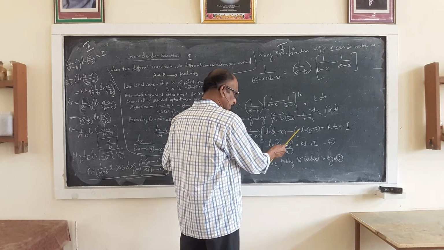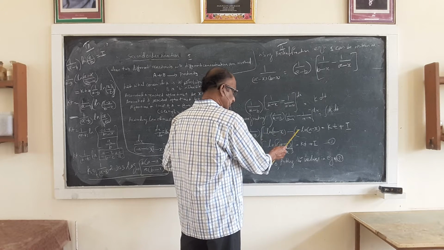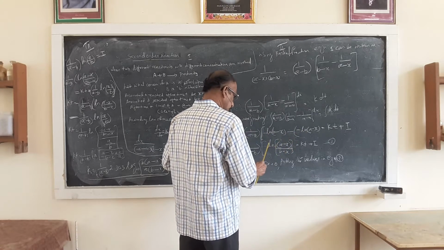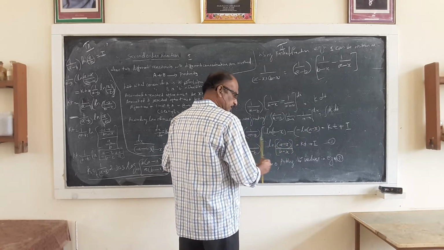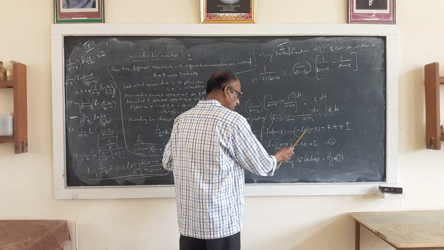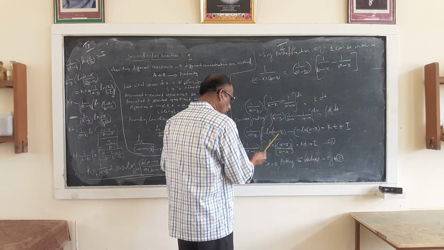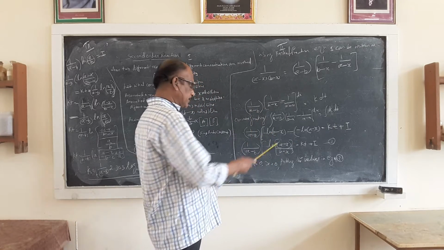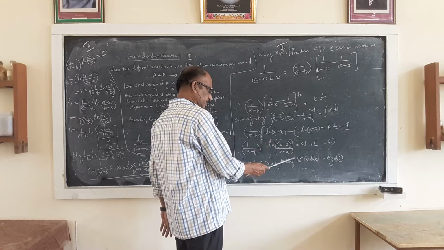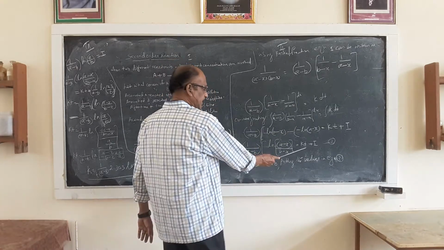Minus minus is positive, so this comes first: ln of (A minus X) divided by (B minus X) is equal to kt plus I.